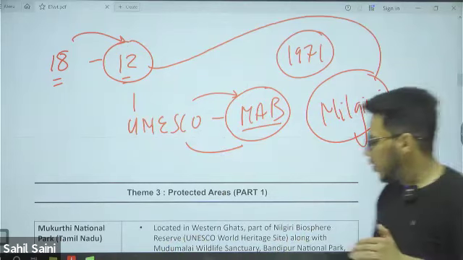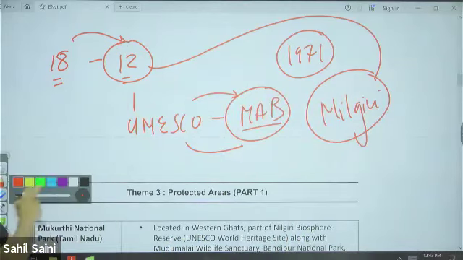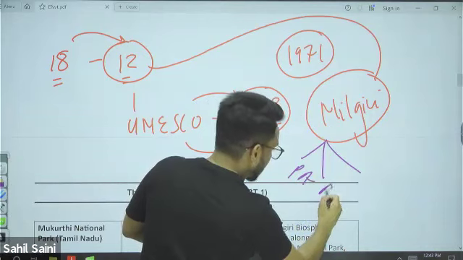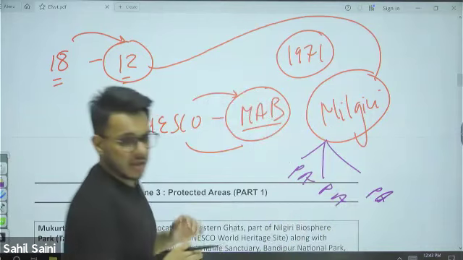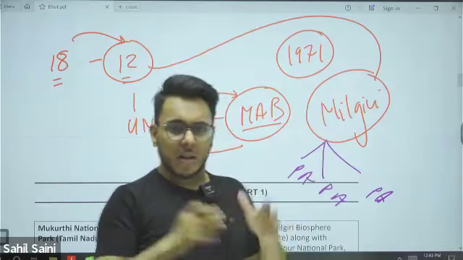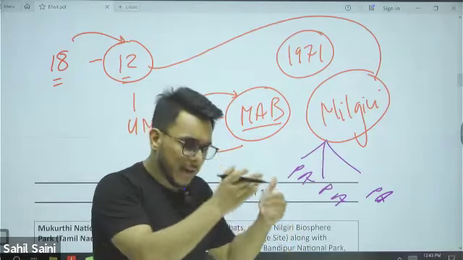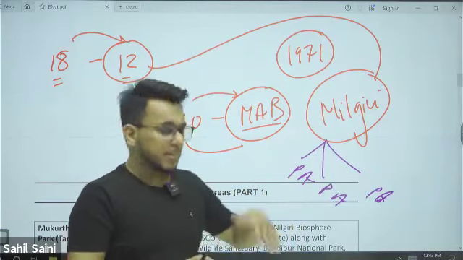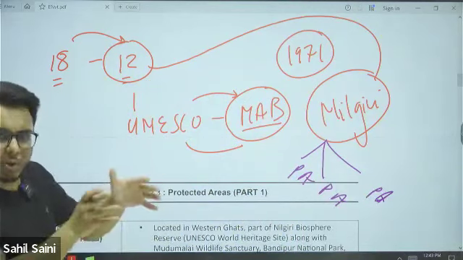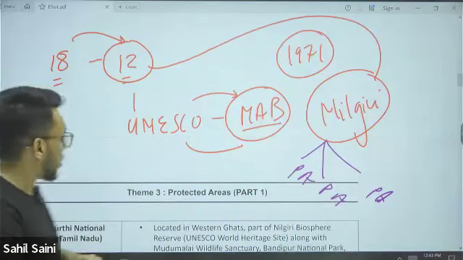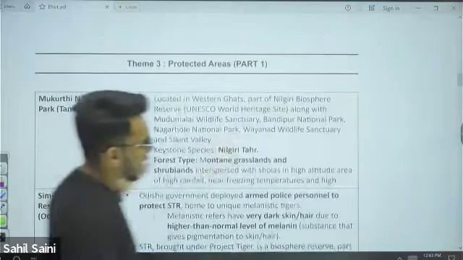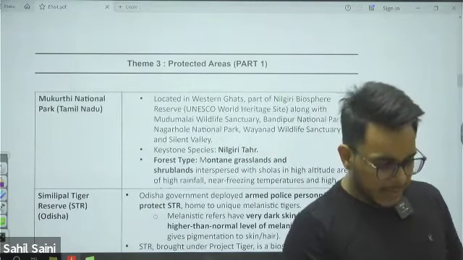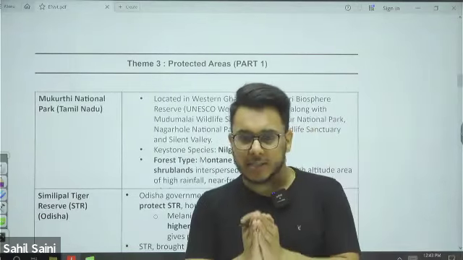One very important thing when we talk about Nilgiris: there are many protected areas that we have in Nilgiris. A mapping-based question can come, where they might ask you to choose the option which protected area is in Nilgiri. As Mukurthi National Park is within Nilgiri, that information will also be covered here. So please note down on the side margin: in Nilgiri Biosphere Reserve, we have multiple protected areas.